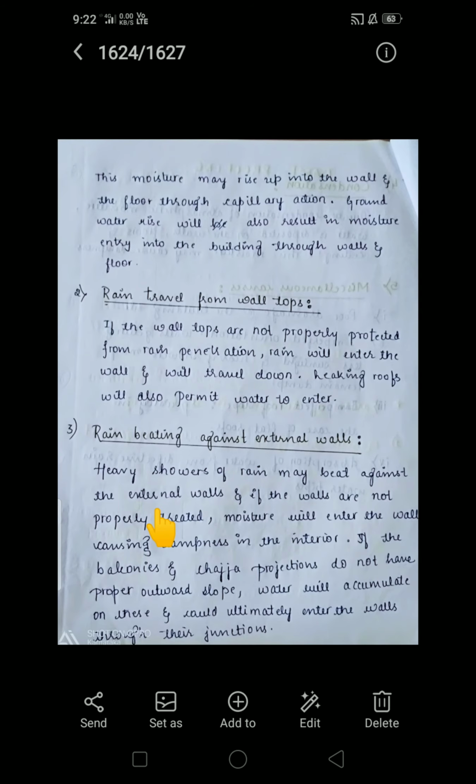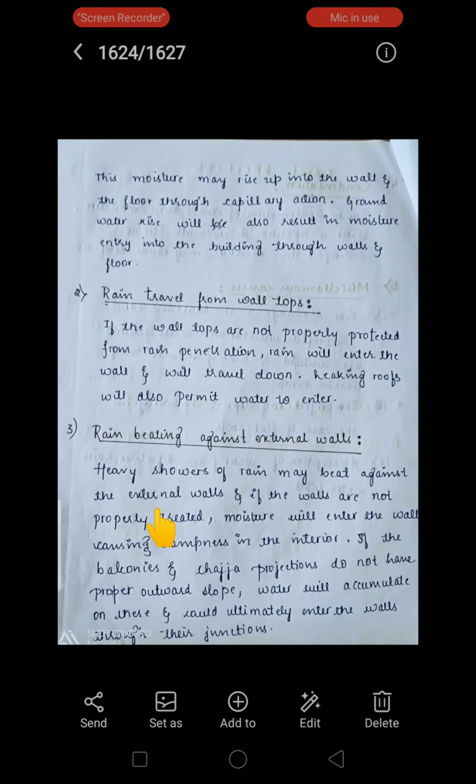Leaking roofs will also permit water to enter. If any leakages are there in the roof, that also gives entry of water inside the building. Then, rain beating against external walls.